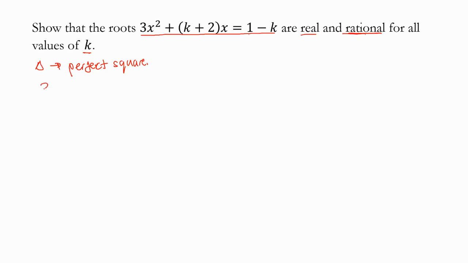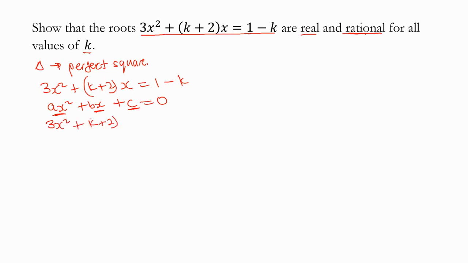So we have our equation, which is 3x squared plus (k plus 2)x is equal to 1 minus k. We have to write our equation in standard form. Remember, it's ax squared plus bx plus c is equal to 0. So everything with x squared must be the a, everything with x must be the b, and everything without x must be the c. So we have 3x squared plus (k plus 2)x, and then we transpose 1 and negative k, we get minus (1 plus k) is equal to 0.